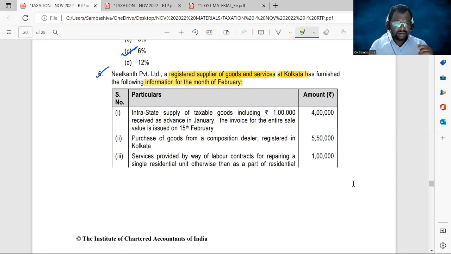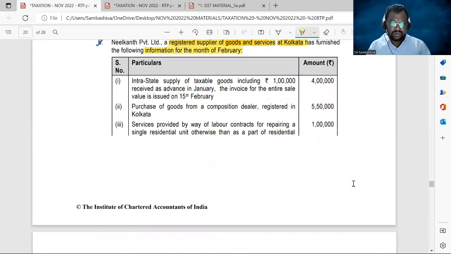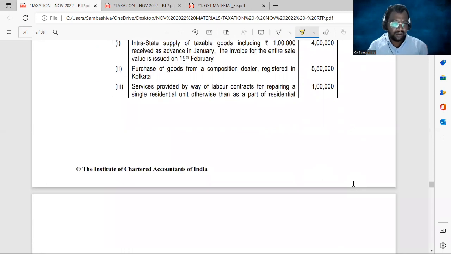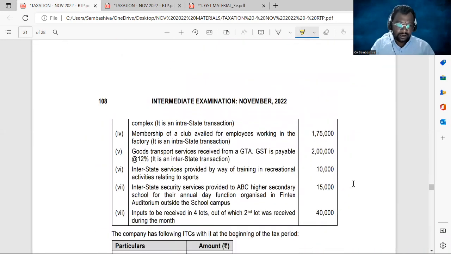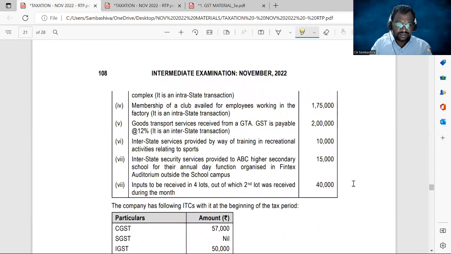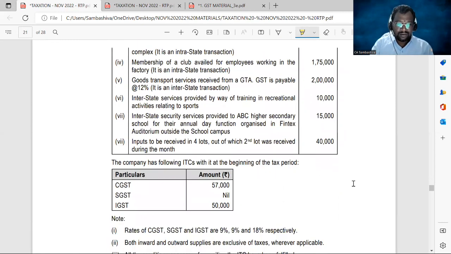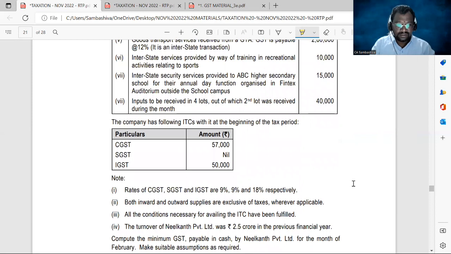So we are provided with some information: intrastate supply of goods, purchase of goods from composition scheme dealer, services provided by way of labor contracts, membership of a club availed, goods transport services received, interstate services provided, interstate security services provided, inputs to be received in 4 lots, out of which second lot was received. So these are the current month transactions. There are some outward supplies, there are some inward supplies. We will discuss them later in detail.